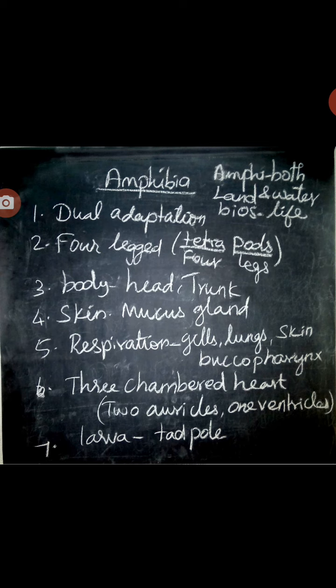The skin is moist and has mucus glands. Respiration is through gills, lungs, skin and back of pharynx. The heart is three-chambered, two auricles and one ventricle. Eggs are laid in water, oviparous. The tadpole larva transforms into the adult. Example frog and toads.